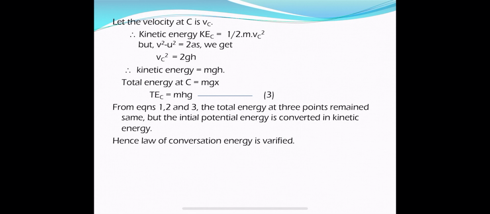So we determined the potential and the kinetic energies. Now the total energy at C is equal to potential energy plus kinetic energy, that is 0 plus mgh. I have written mgx there, but that is mgh, sorry. So the total energy at point C is equal to mgh.